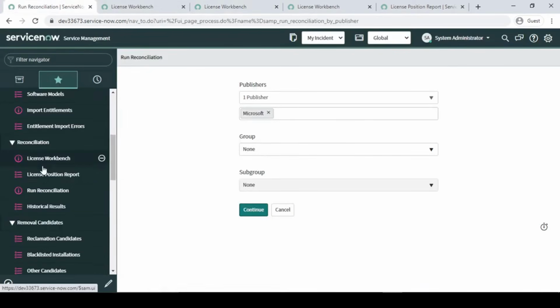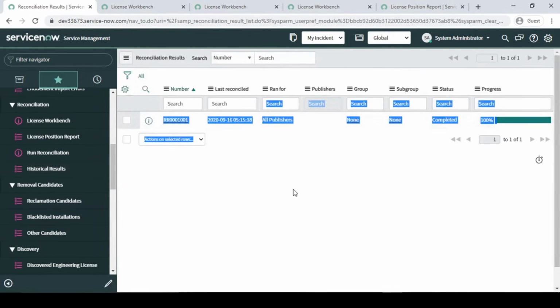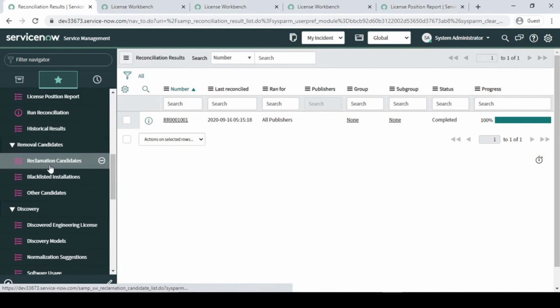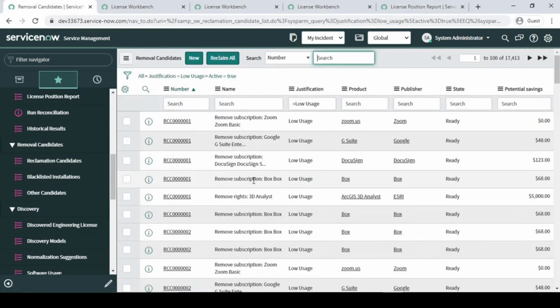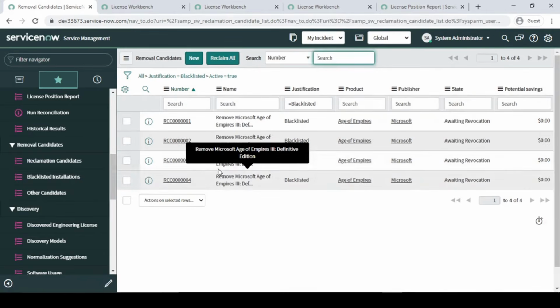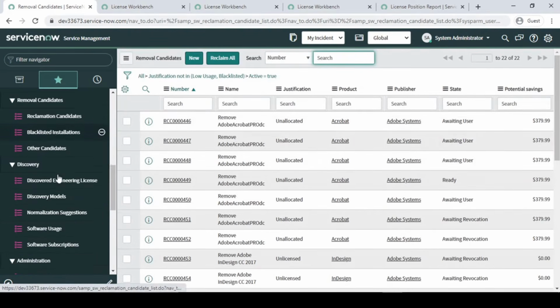Fine. Historical result: all those historical results will come over here. Whenever you run a reconciliation, it will create one record for you. Reclaim candidate, guys: once you take the software from the system or users, one record will get created over here for the removal of that. So you reclaim all these things right here. Blacklisted installed: if you have installed software which is blacklisted by your company, that will come over here. Other candidate: in this section it will come.